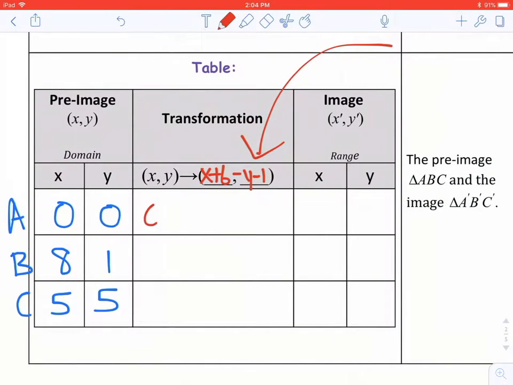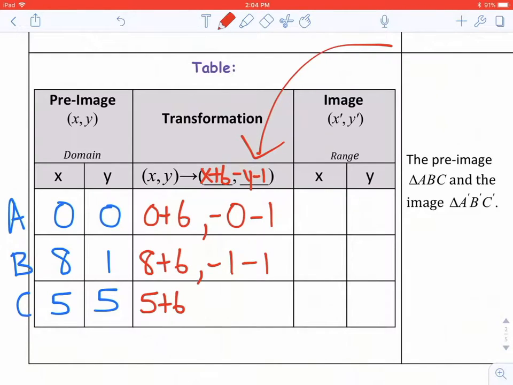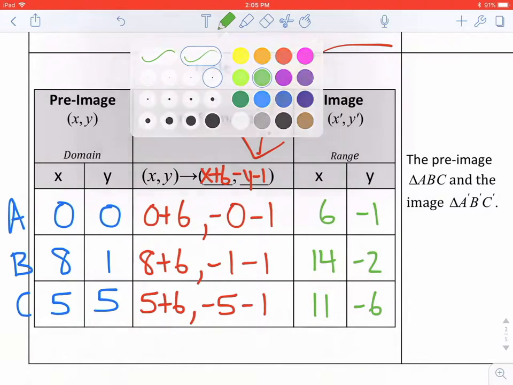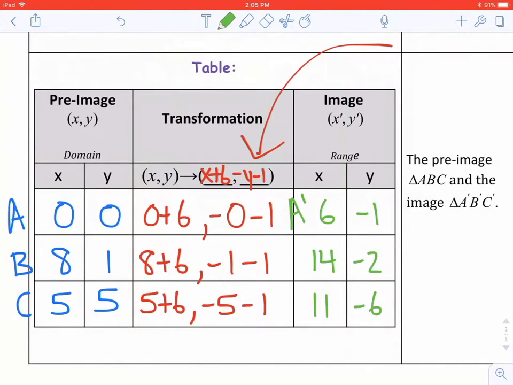So x plus 6 would be 0 plus 6, 8 plus 6, and 5 plus 6. And then negative y minus 1 would be negative 0 minus 1, negative 1 minus 1, and negative 5 minus 1. And that will give us (6, negative 1), let's see, (14, negative 2), and then (11, negative 6). So the only other thing we need to do is plot our graph.